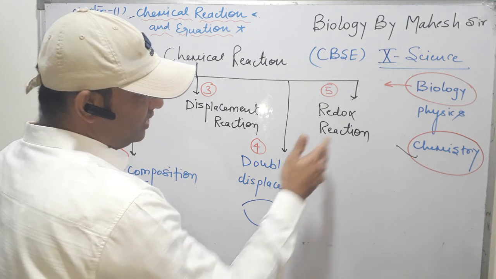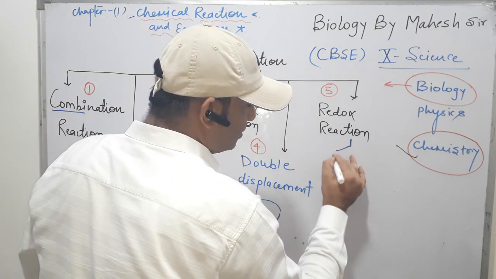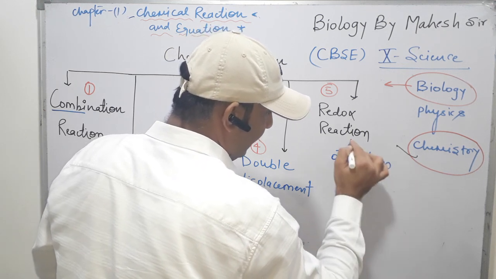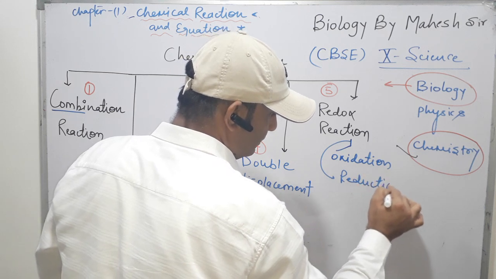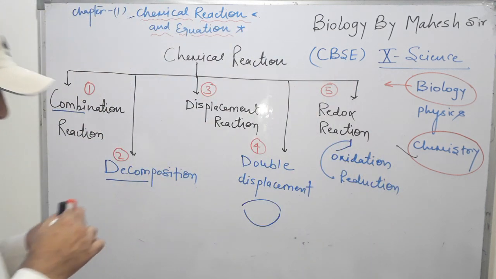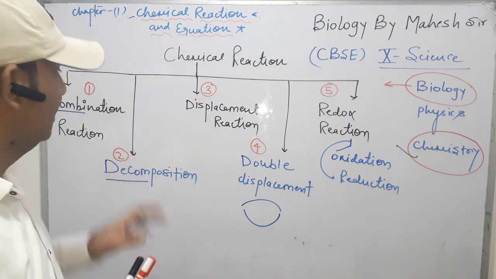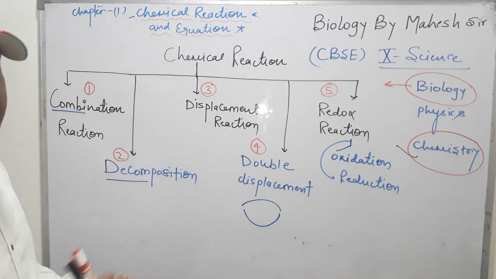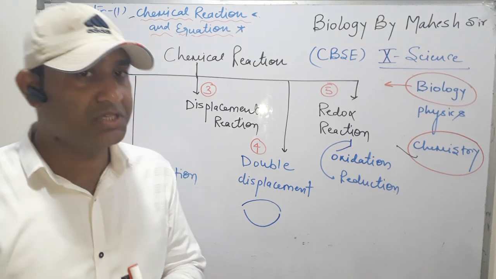And the fifth is the redox reaction, in which two types of reaction take place. First is oxidation and second is reduction. So these are 5 different types of chemical reaction. We will discuss the definitions of all these 5 types of reaction with many examples, and also we will discuss balancing the chemical equation in the next video.